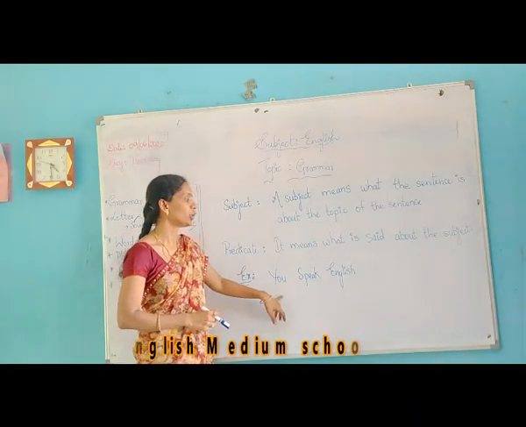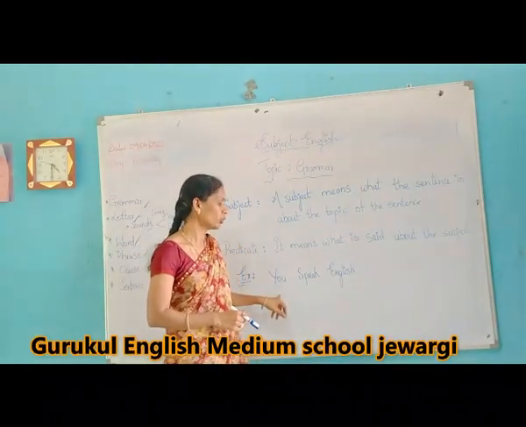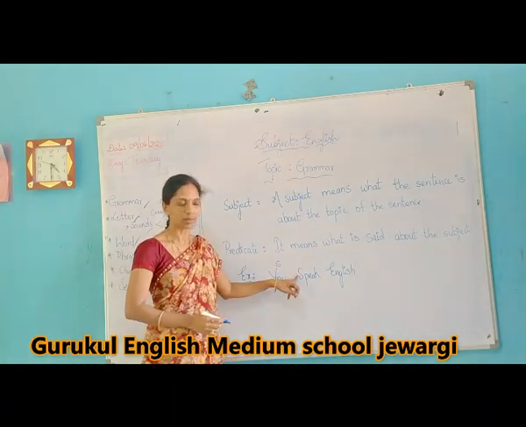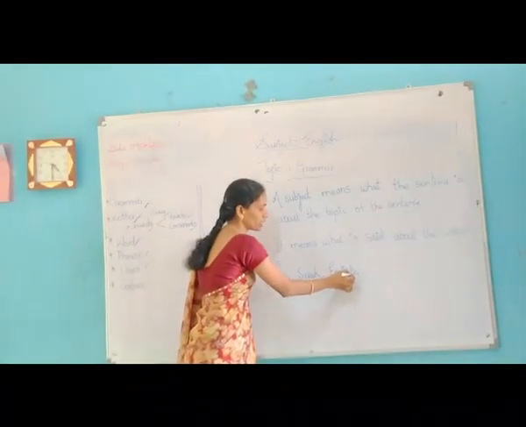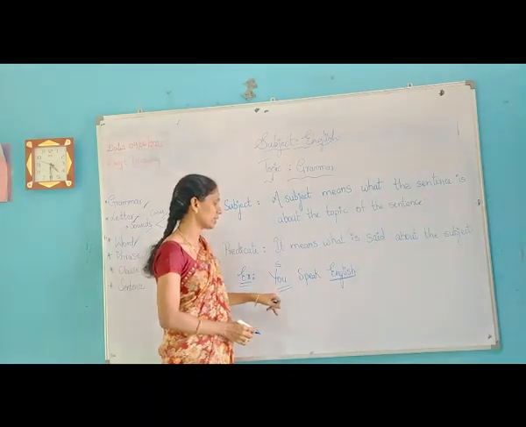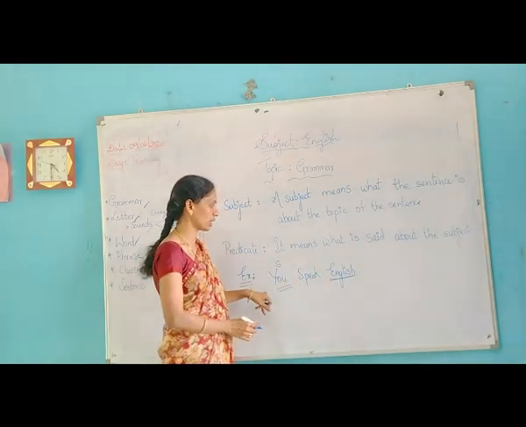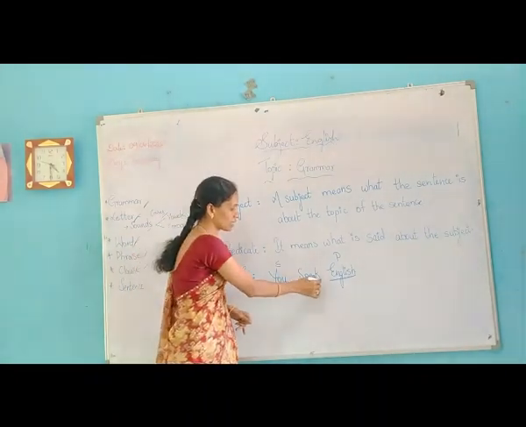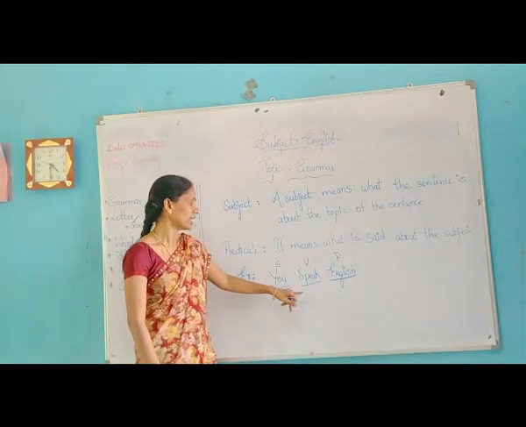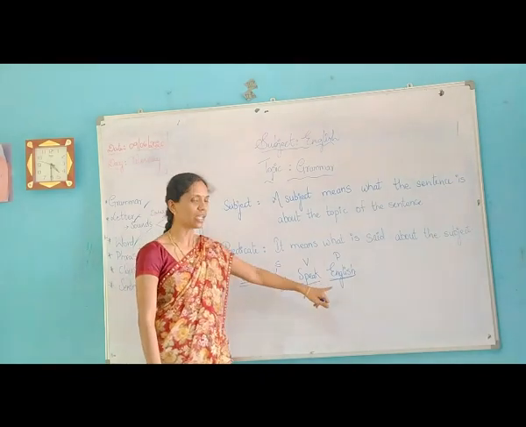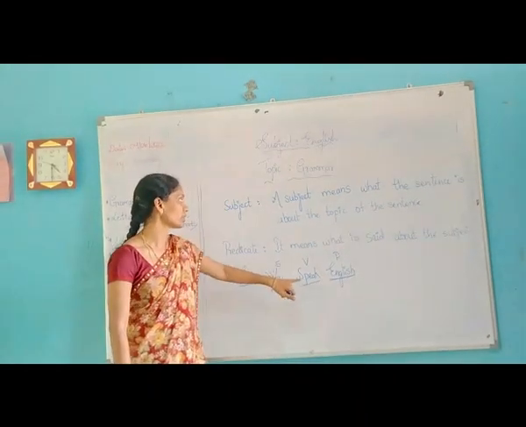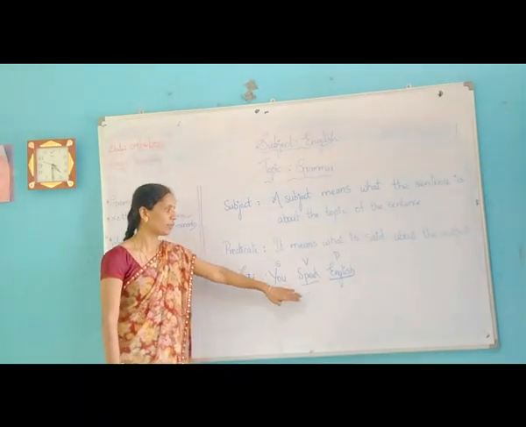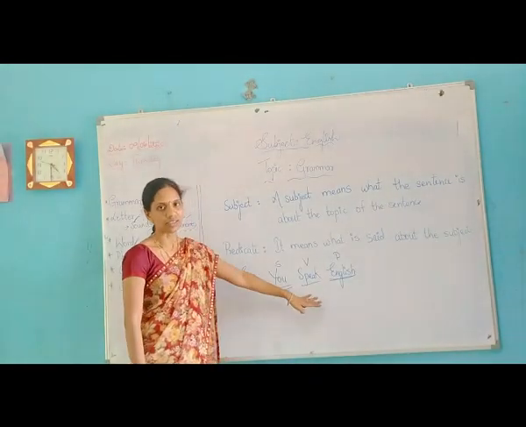Here is an example. You speak English. You means a person, so it is acting as a subject. English. What is it? He is speaking English, so it is telling about the subject. What is this called as? Predicate. Speaking becomes as a verb. So here the sentence is having a subject and a predicate. Such type of sentences are called as sentences. Meaningful words combining together are called as sentences.